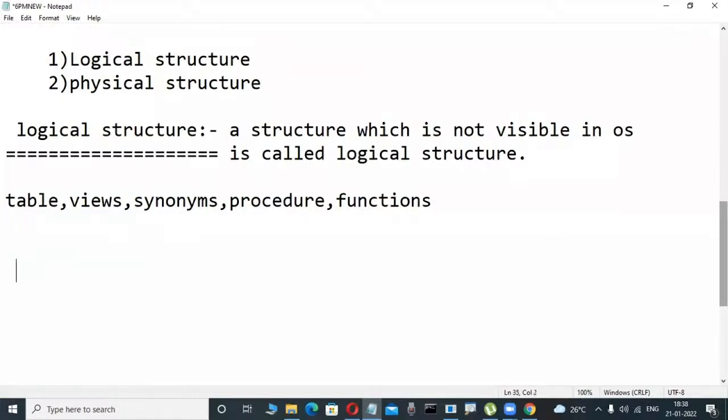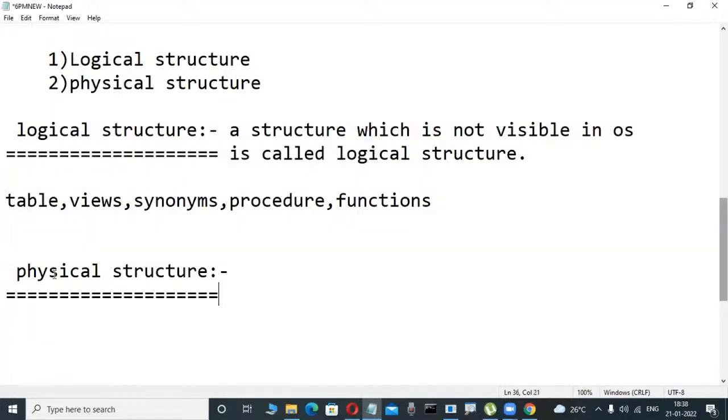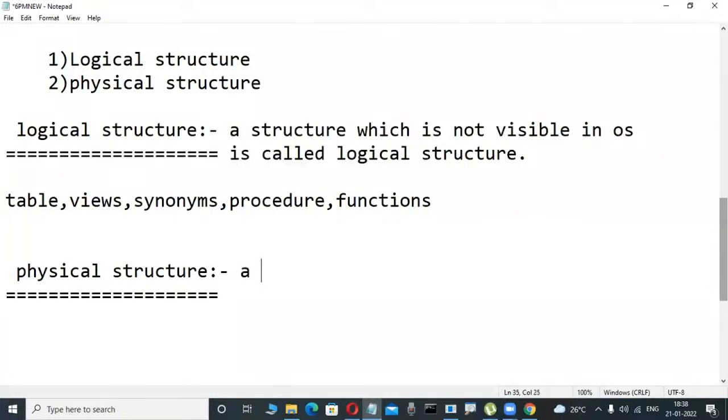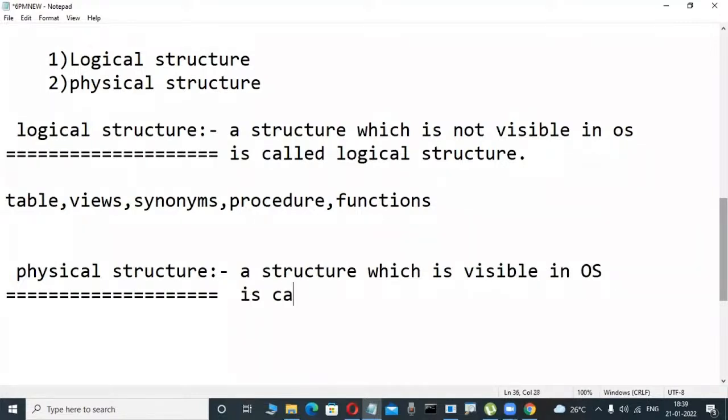Now observe it here. What is a physical structure? Don't write it. Now check it out. Just roughly observe it here. Physical structure is there. Now just for idea purpose only. What does physical structure mean? Now this is the opposite only. A structure which is visible in the operating system. So now here, don't write it. Observe it here. A structure which is visible in the operating system, in OS, is called a physical structure.